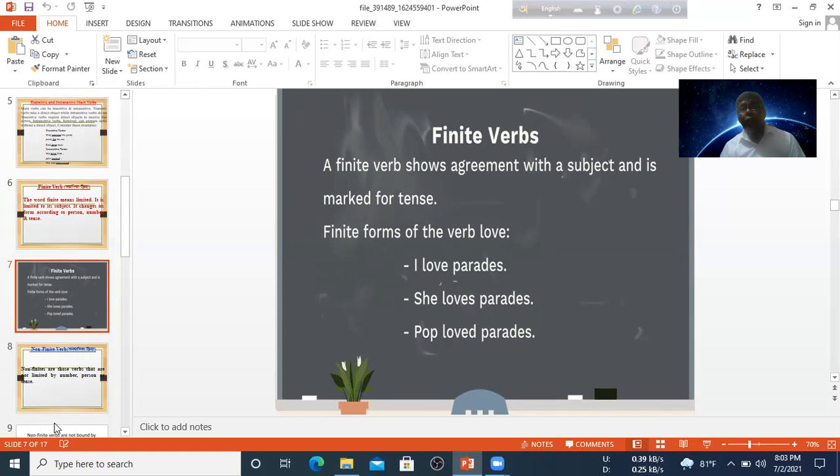In the second sentence, loves, the subject she is third person singular, so in this situation we have added s or es to the verb. And in the third sentence, Pop laughed, the verb is in the past form. So we can easily say that a finite verb changes according to tense and person.